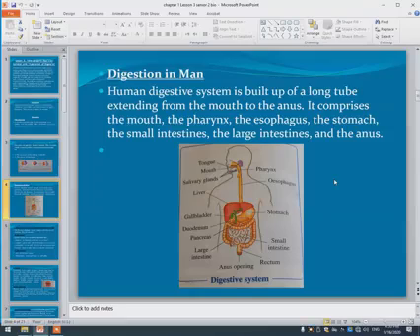Digestion in man. The human digestive system is built up of a long tube extending from the mouth to the anus. It's called the alimentary canal. It comprises the mouth, pharynx, esophagus, stomach, small intestine, large intestine, ending with the anus. The digestive system also includes the salivary glands, liver, gallbladder, duodenum, pancreas, and rectum, ending with the anus opening.